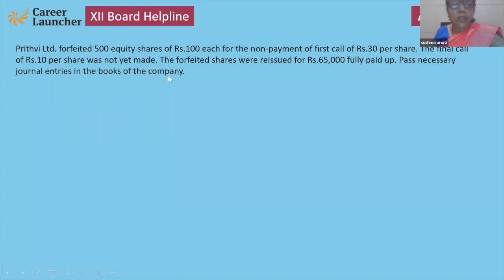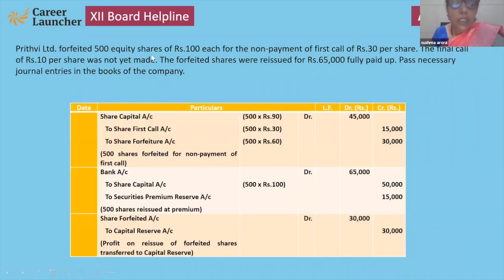So past general entries in the books. This question is related with forfeiture and reissue, not about all the general entries. So the first entry will be: share capital account debit to call in arrear, to share forfeiture. In place of first call, you can write share first call.